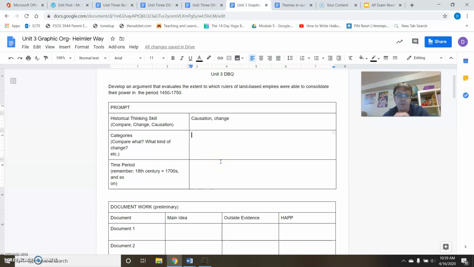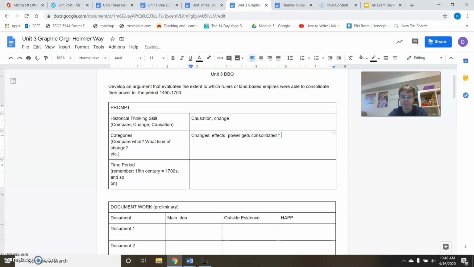Develop an argument that evaluates the extent to which rulers of land-based empires were able to consolidate their power in the period of 1450 to 1750. So what's actually going on here? What's happening? I think there are probably going to be some changes as power gets consolidated. I'll put that down. Changes as power gets consolidated, but that could also be effects. I'm going to put effects in there too, possibly. It could be changes or effects as power gets consolidated.